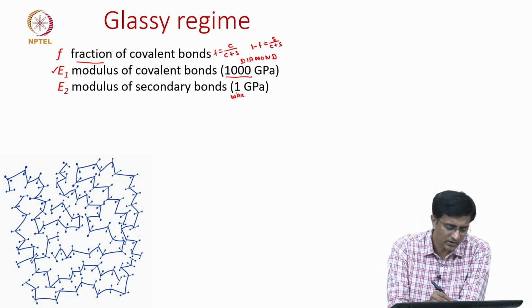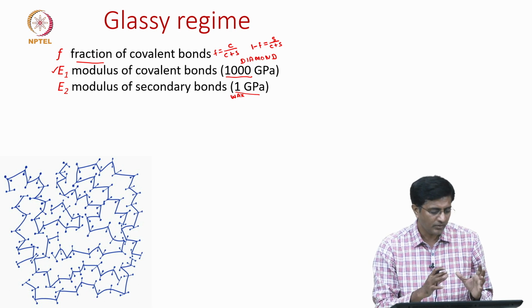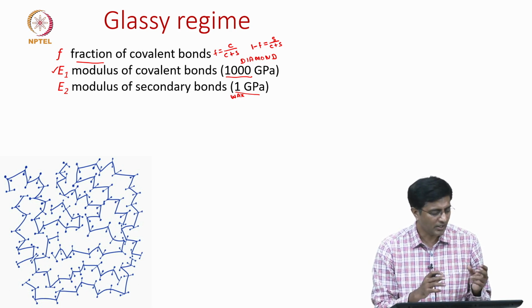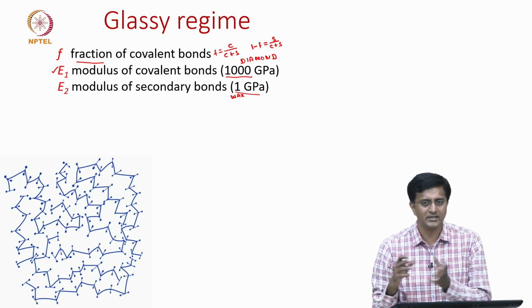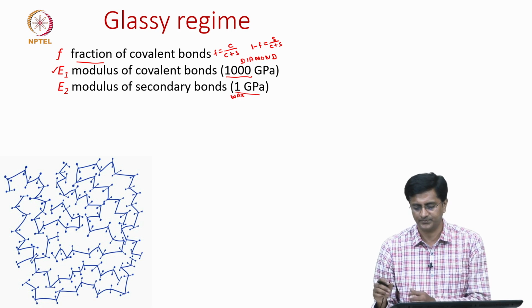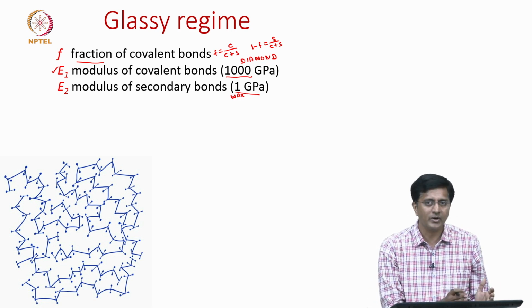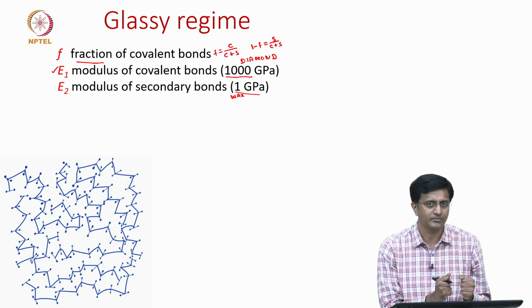So, for these the E2 value is about 1 gigapascal. Now we have defined this fraction of covalent bonds, and we also have E1 and E2 for covalent bond modulus and secondary bond modulus. Now let us try to see, if I have a polymer like this and I apply a load, what will be the strain in this polymer.